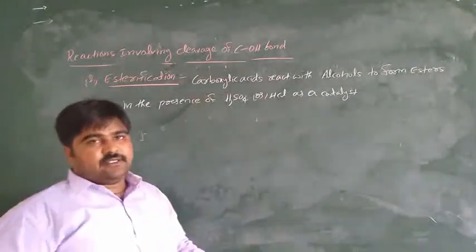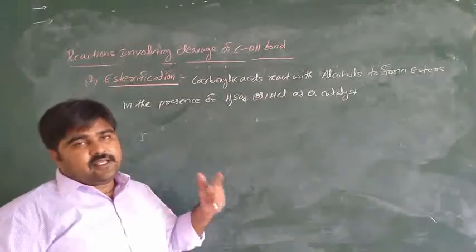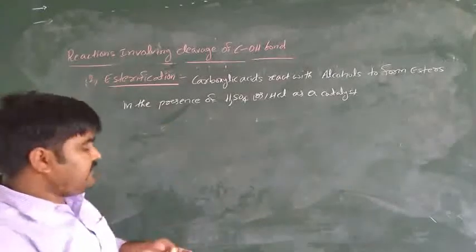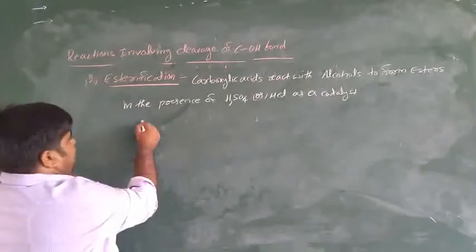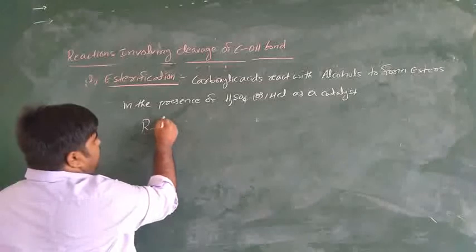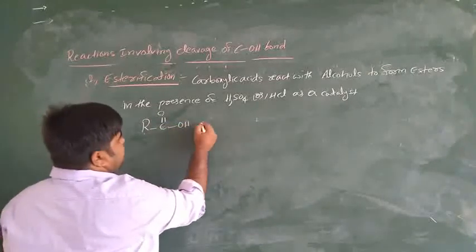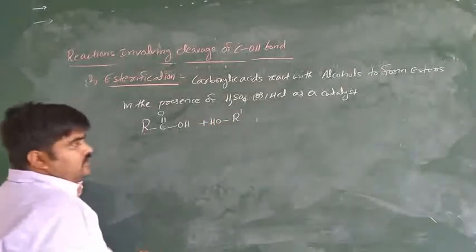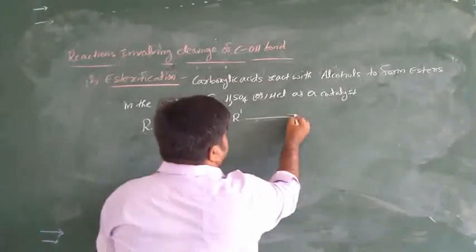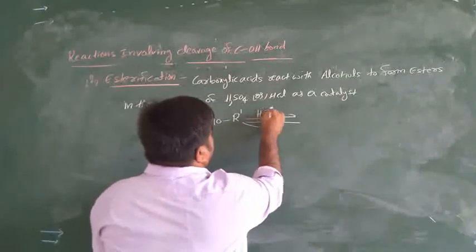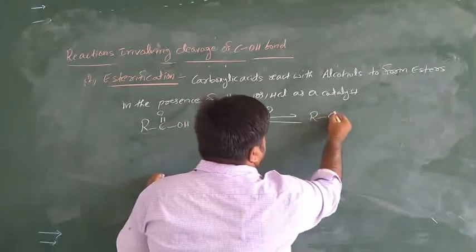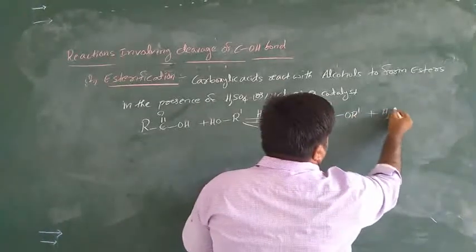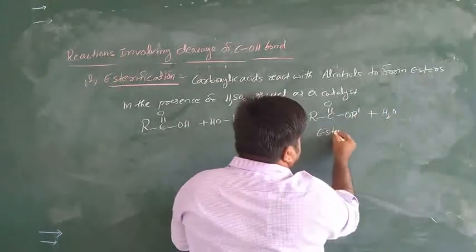Already we discussed esterification in alcohols, phenols and ethers. Carboxylic acid RCOOH reacts with alcohol R'OH in acidic medium to produce the ester RCOOR' plus water.